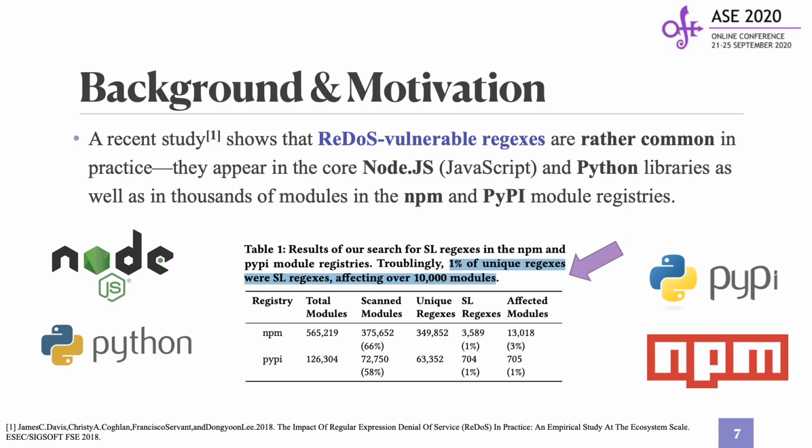A recent study shows that ReDoS vulnerable regexes are rather common in practice. They appear in the core Node.js, JavaScript, and Python libraries as well as in thousands of modules in the NPM and PyPI module registries. Part of the result is shown in the figure. More than 10,000 modules are affected by ReDoS vulnerable regex, also known as superlinear regex, meaning which has superlinear worst-case complexity. Since it is often difficult for humans to reason about the complexity of regular expression matching, we are motivated to develop a tool that tackles this problem when deriving regexes.